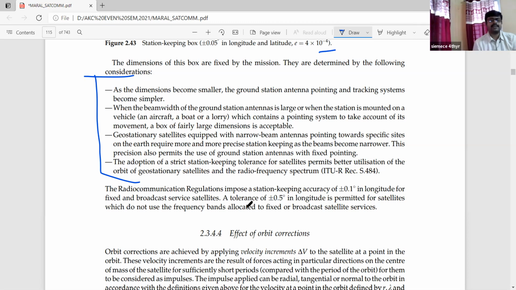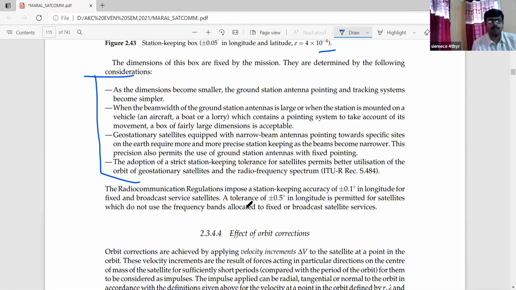Point number 3, geostationary satellites equipped with narrow beam antennas. That is the characteristic of the geostationary satellite: a focused but narrow beam antenna we are utilizing. Antennas pointing towards specific sites on the Earth require more and more precise station keeping as the beams become narrower. Because the beam is narrower, we have to be precise about the station keeping mechanism. If we are not able to keep the satellite stationary, what will happen? It will not capture the entire beam location.